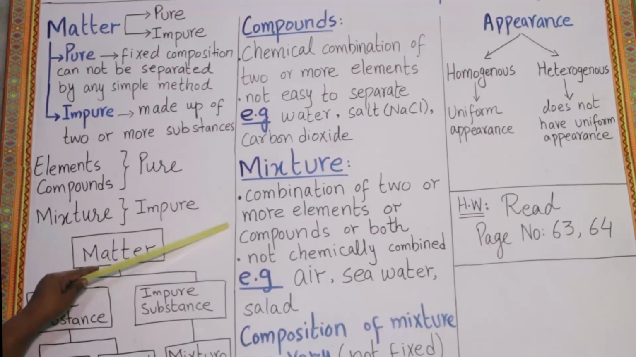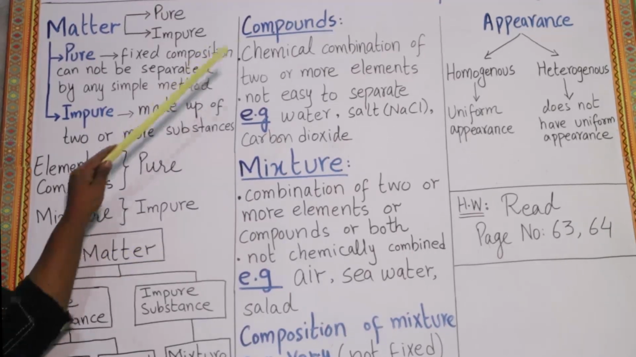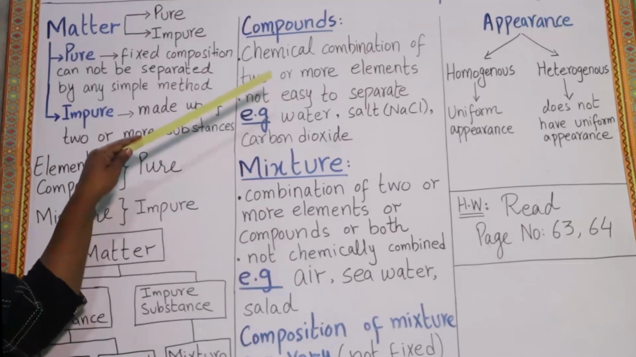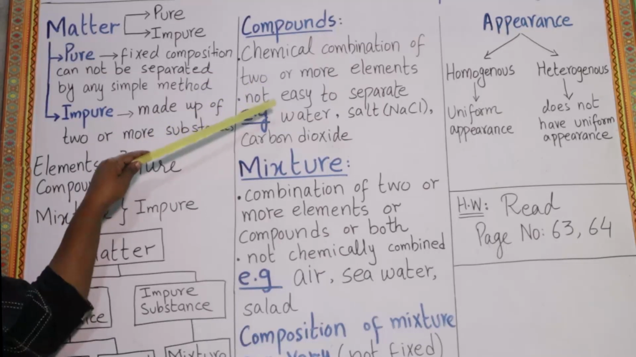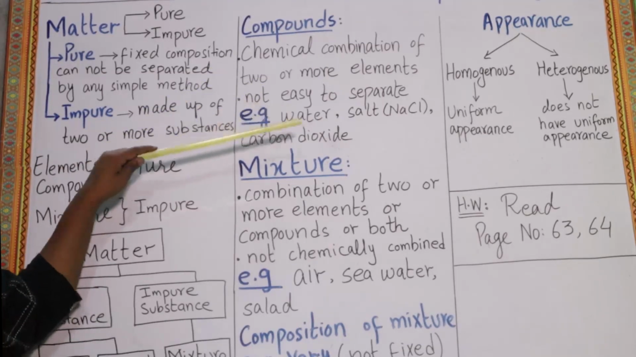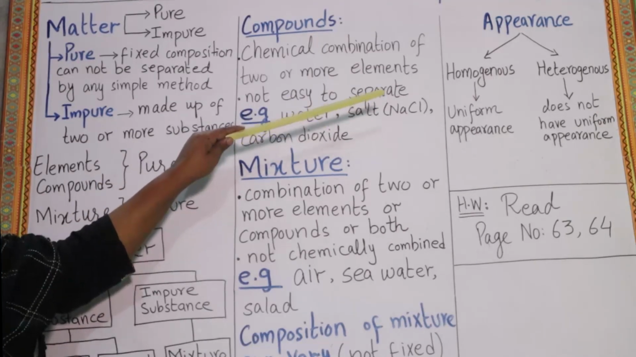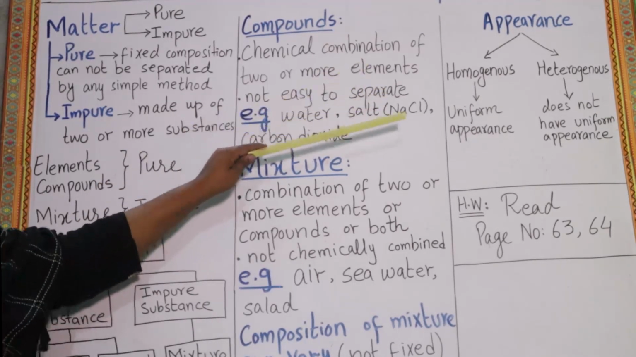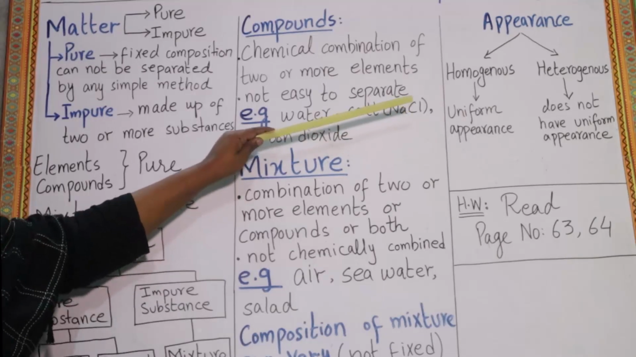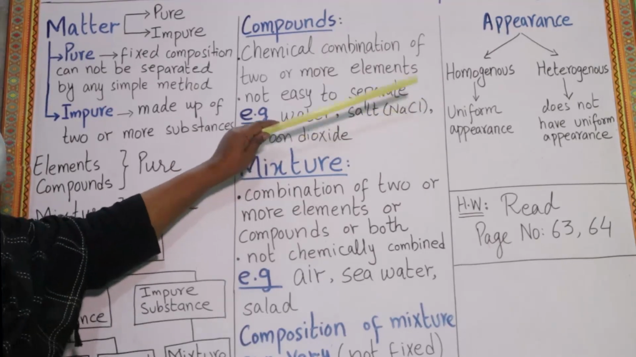We can separate mixtures easily, and there are two further classes of mixture. Homogeneous mixture, in which the composition of the components is uniform. Second is heterogeneous mixture, where the composition of the components in a mixture is not uniform.